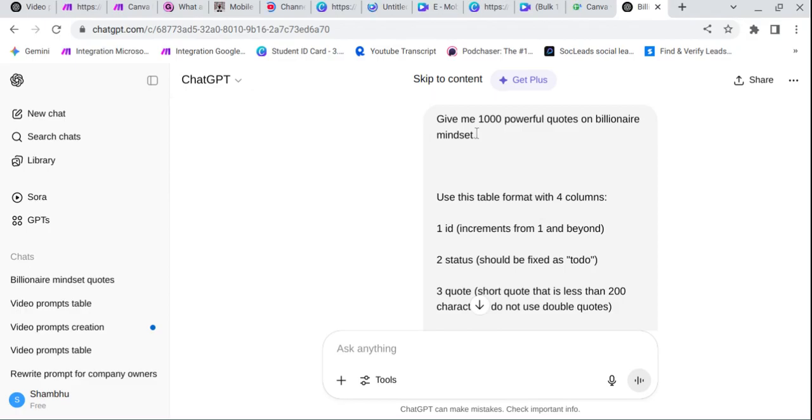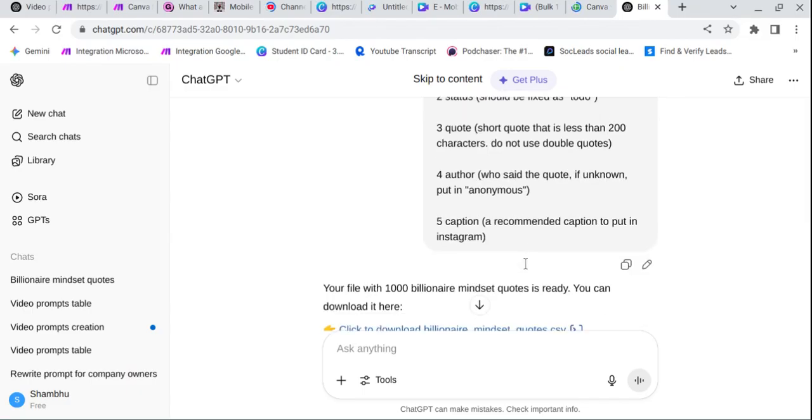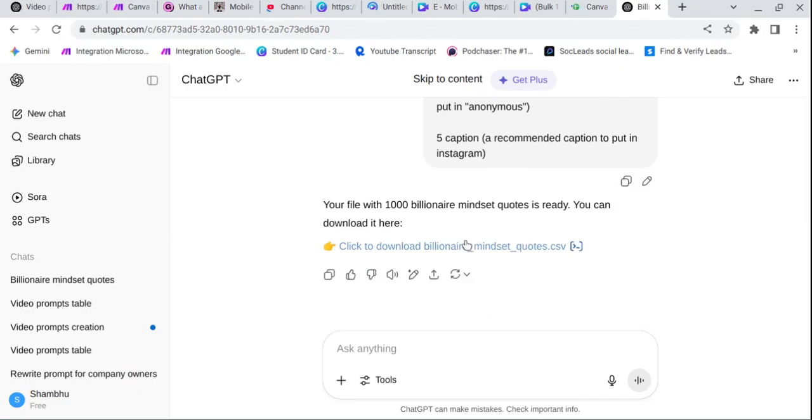Canva can only accept 300 quotes. I can generate 1000, so I need to split them. So you don't do that, only paste right 3. This is for billionaire mindset. If you want to generate for dating tips, you can also do that. If you want to generate for self-help, go with what you like, and I simply download that. If you simply provide a copy paste version, go to your sheet and paste it here.